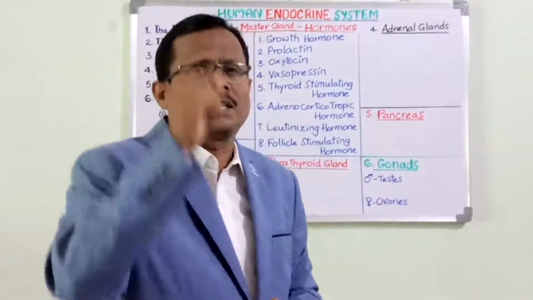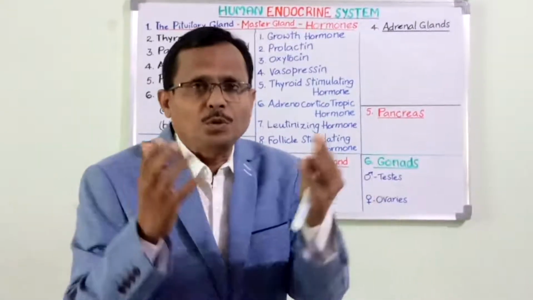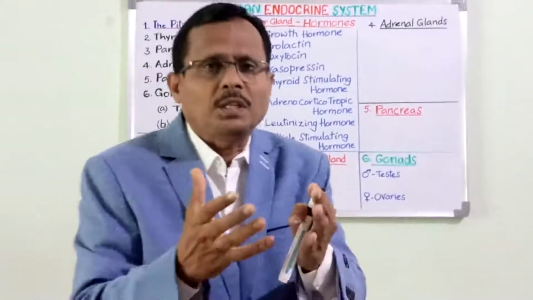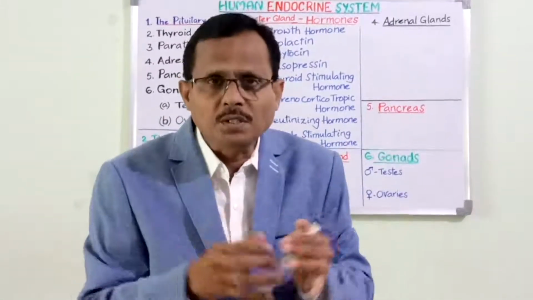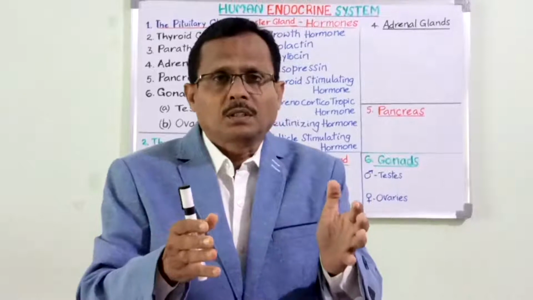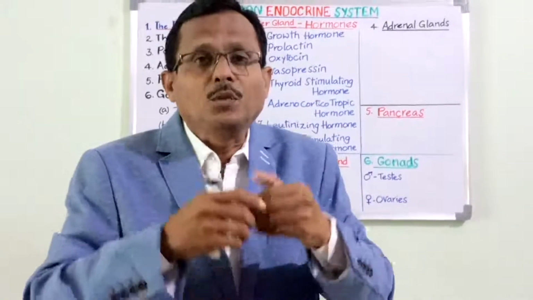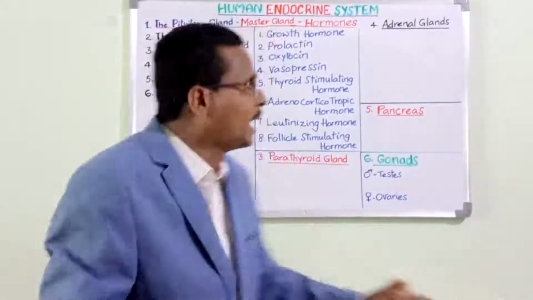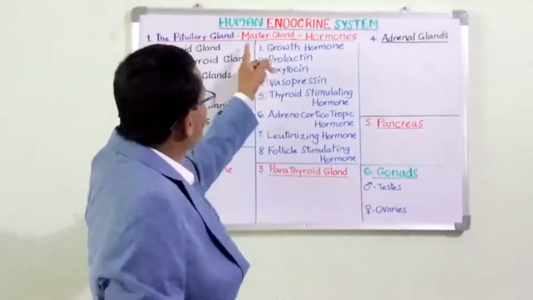It's very tiny. However, the function is enormous. The pituitary secretions actually control all the other endocrine glands. That means the pituitary gland influences the functioning of all the remaining endocrine glands, and hence it is called the master gland.